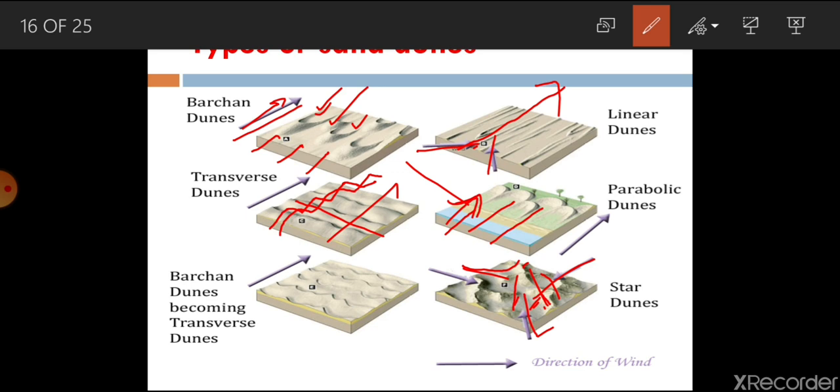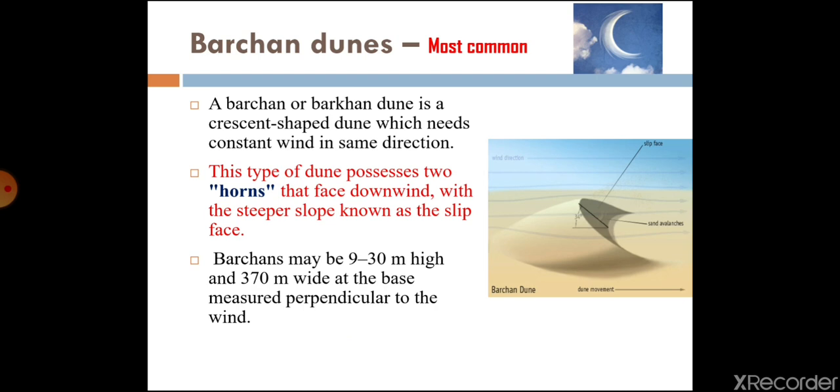Such a structure is known as a star dune. Now individually, I will look at the Barkan dune. Yes, it's just like a half moon shape, and I already informed you that any kind of dune has two specific parameters or shapes, that is the windward side and slip face.